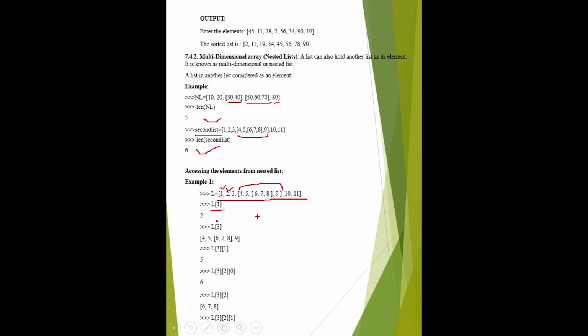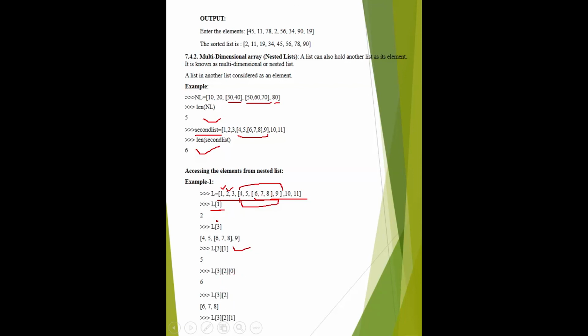Okay. If it is asked like this, L31, this is complete 3. So it is 0 and it is 1. That is 5. Next, 3, 2, 0. This is 3. This is 0, 1, 2. And this is 2. This position is known as 2. And this is 0, 1 and 2. It is asked 3, 2, 0.